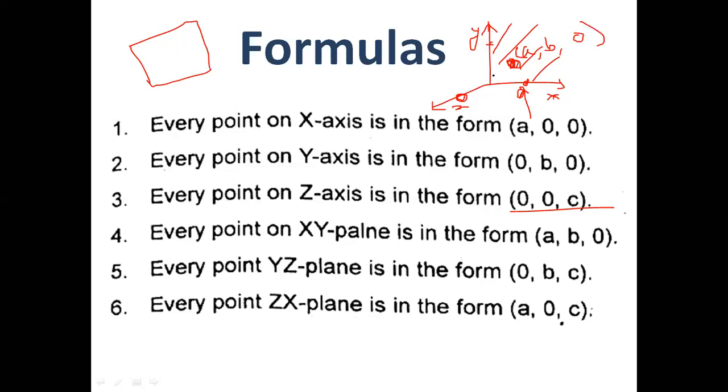Similarly, a point on the yz plane can be in the form of 0 comma b comma c. Similarly, if a point is on the xz plane, then it will be in the form of a comma 0 comma c.